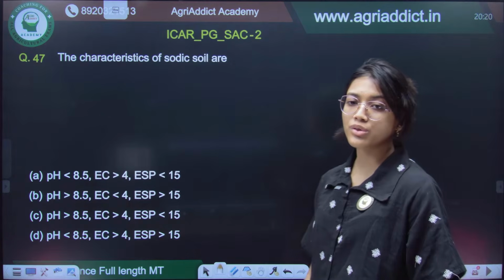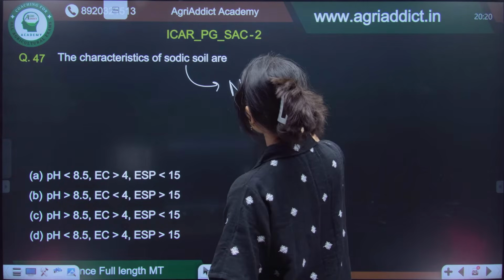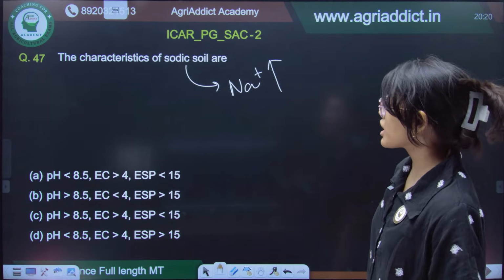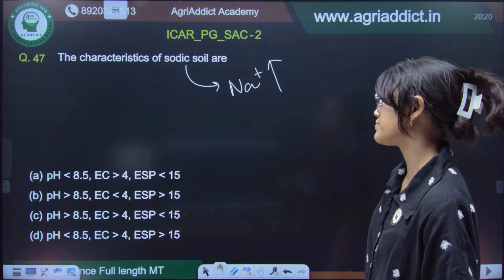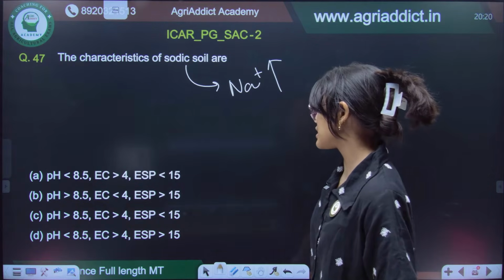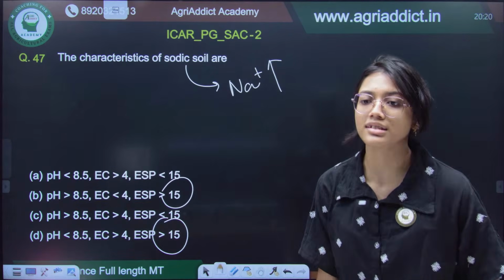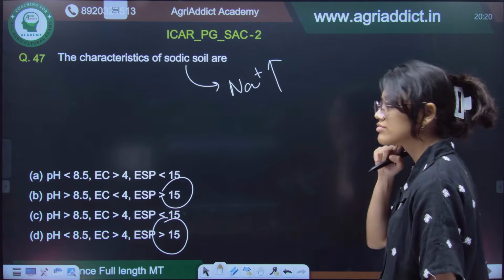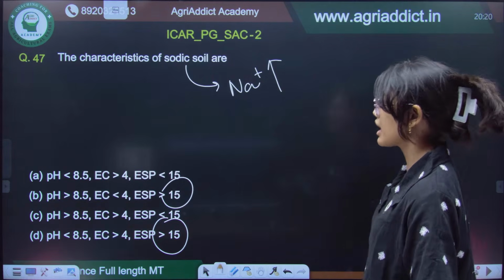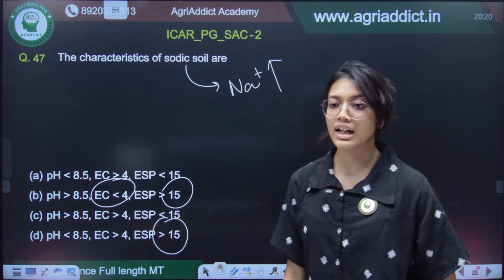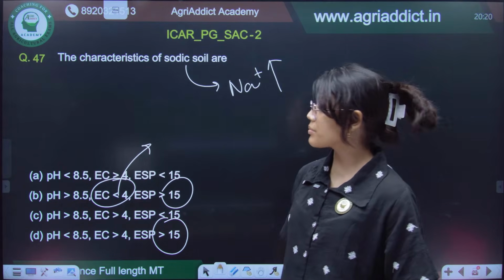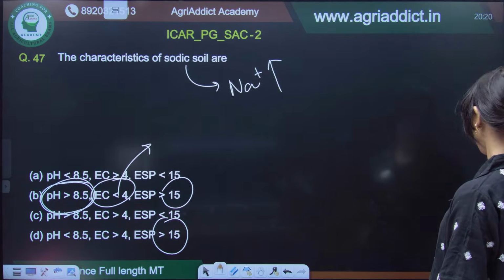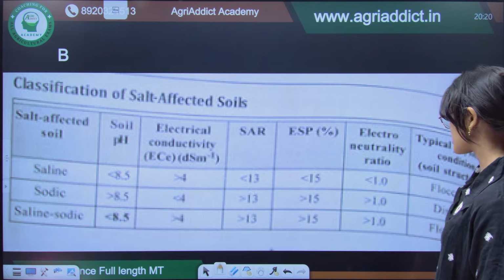The characteristics of sodic soil: sodic means the Na+ content will be high. If the sodium content is high, then the exchangeable sodium percentage has to be greater than 15. In both cases it is greater than 15. So, what will be the answer, guys, for the sodic soil? B is the correct option. The EC, or electrical conductivity, is less than 4 because there is not a high percentage of salts, whereas the pH should always be greater than 8.5. So, these are the different characteristics.